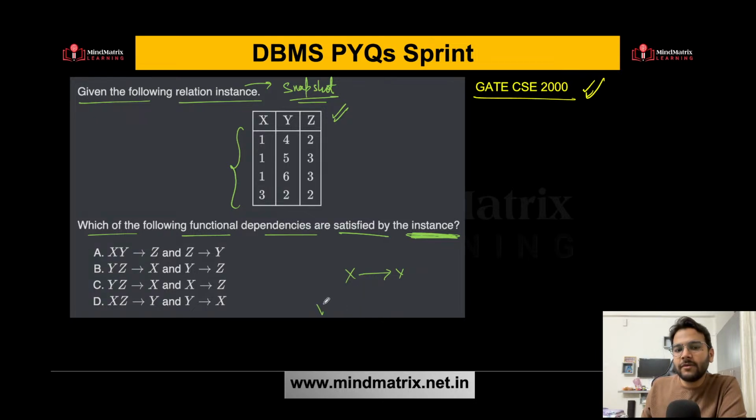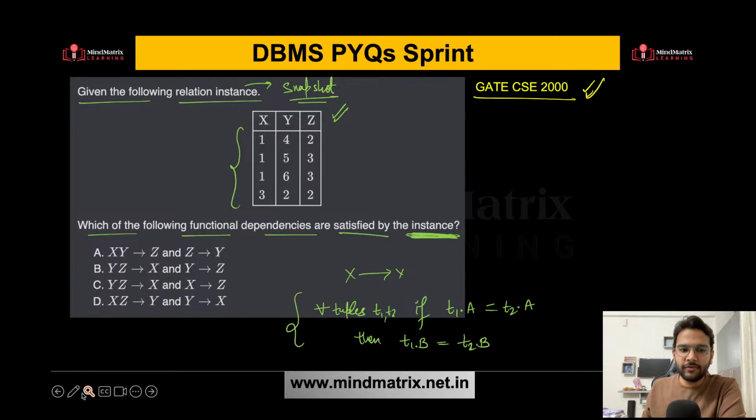That simply means that for all tuples t1, t2, if t1 dot a is the same as t2 dot a, then t1 dot b has to be equal to t2 dot b, if they are having two attributes a and b.